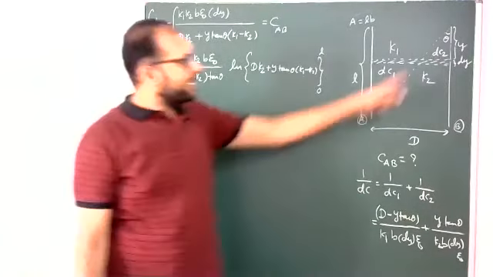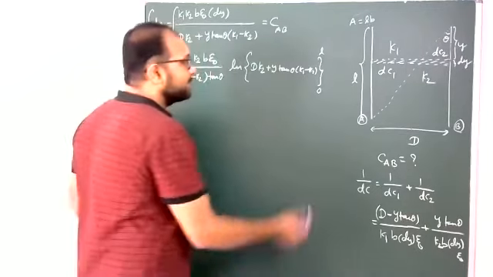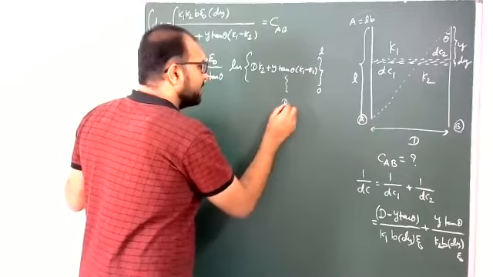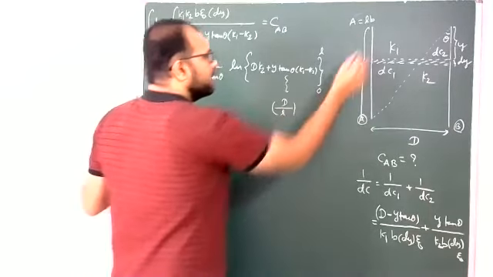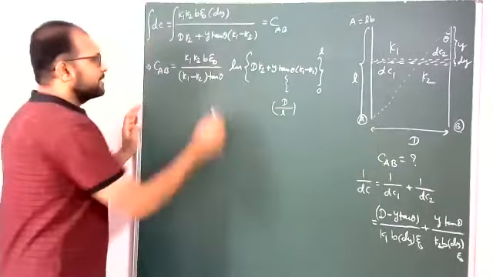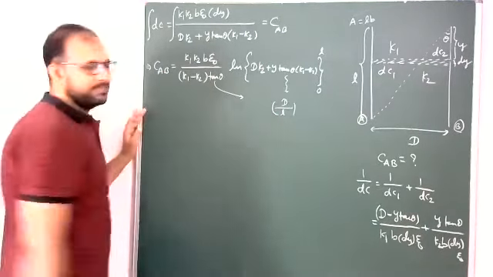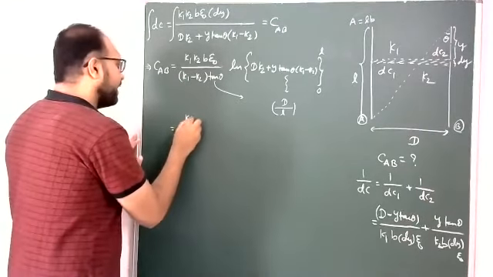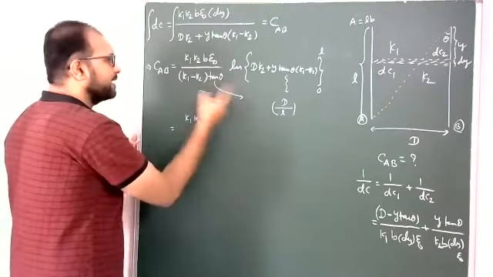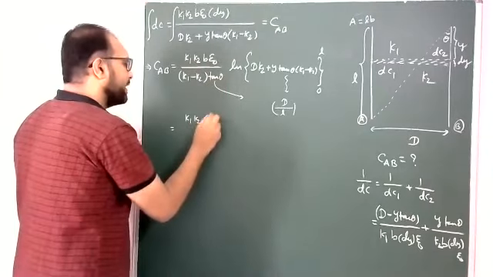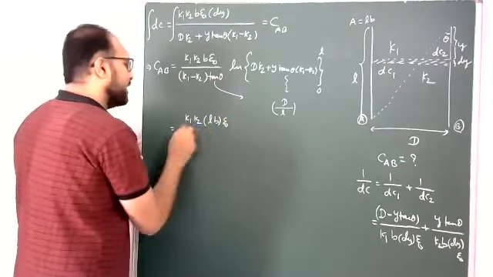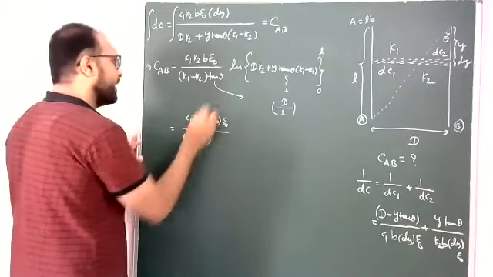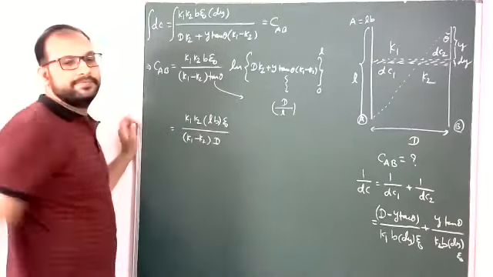Before that, what is tan theta? Tan theta is the opposite side, capital D, divided by the base, small l. Now I am substituting tan theta equal to D by L. That gives L B epsilon naught divided by K1 minus K2 into capital D.